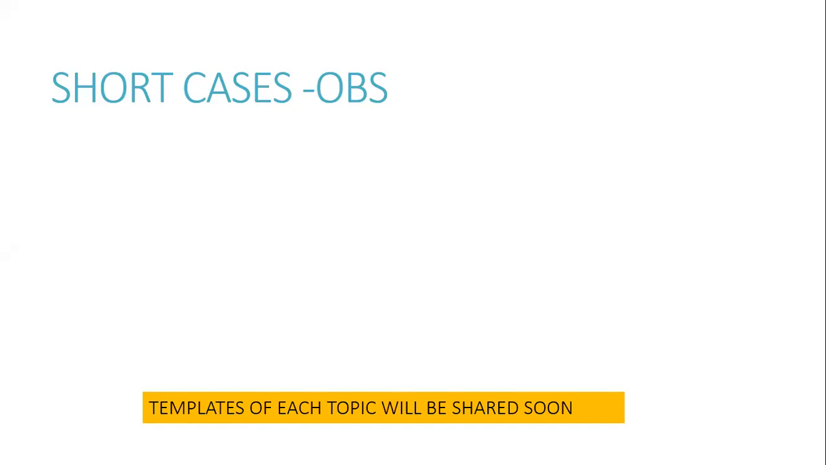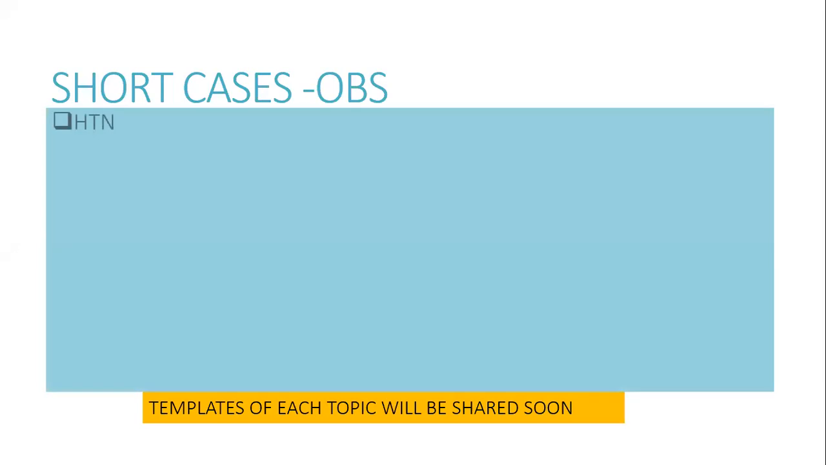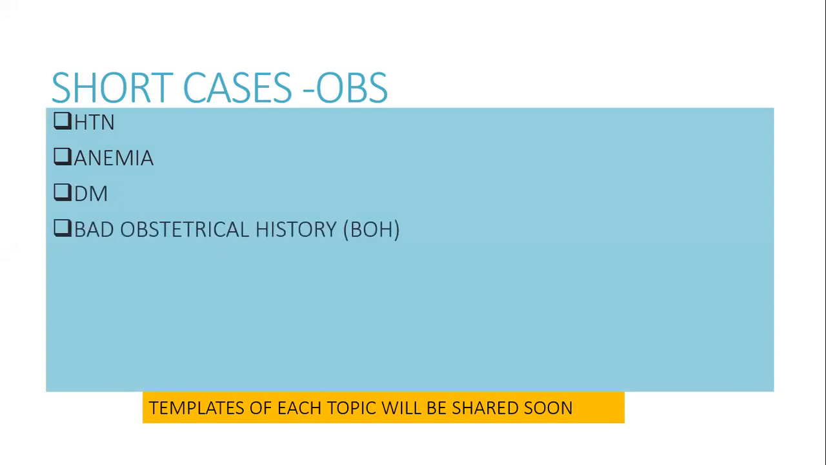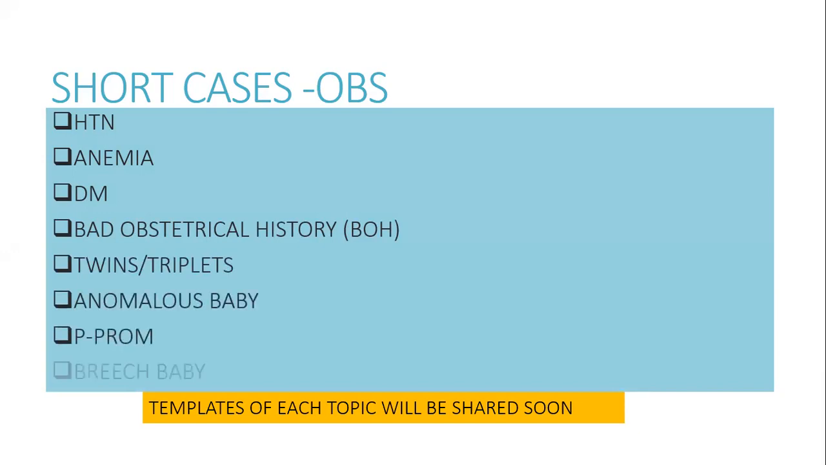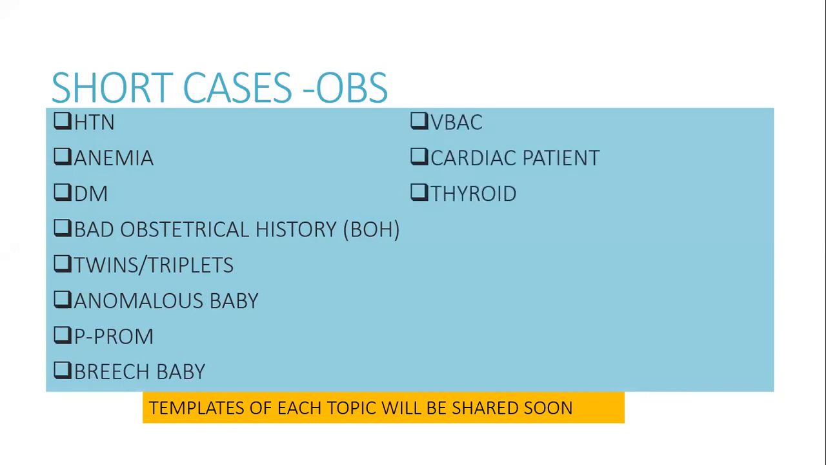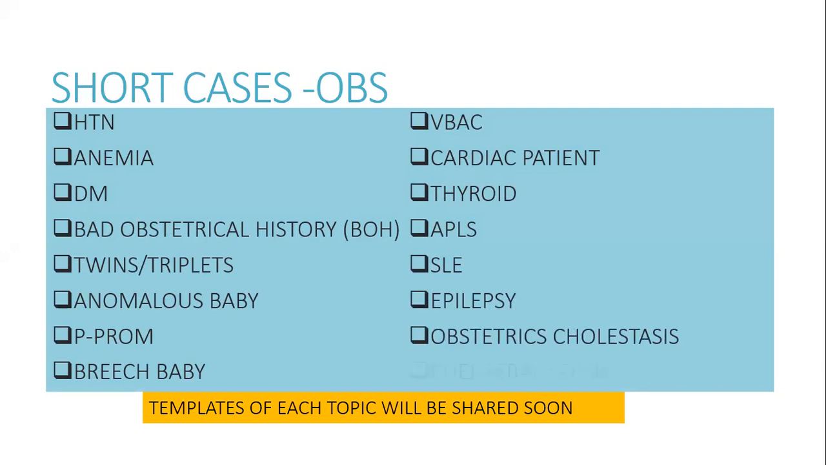The different short cases in the OPS include major topics like hypertension in pregnancy, anemia, diabetes, bad obstetrical history, very, very important. Twins or triplets, anomalous baby, PFROM, breech baby, VBAC, cardiac patient, thyroid, APLS, antiphospholipid syndrome, SLE or epilepsy, and obstetric cholestasis and puerperal sepsis.